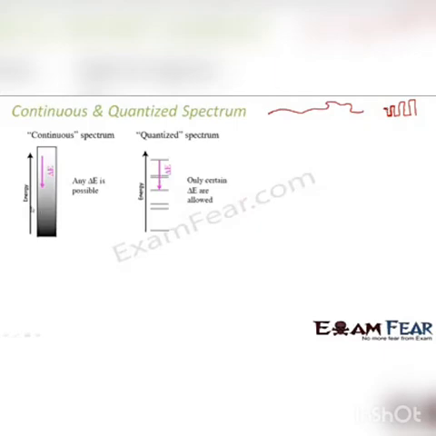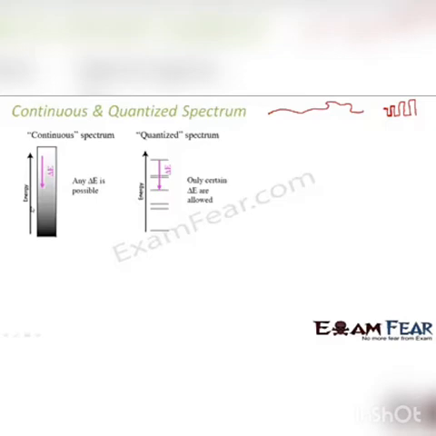Energy can be 1, 1.2, 5, 10, any value. But when I say quantized spectrum, that means there are certain values of energy which are allowed. Let us suppose the allowed energy values are 1, 2 and 3, it cannot have any other value except those 3 values, right?